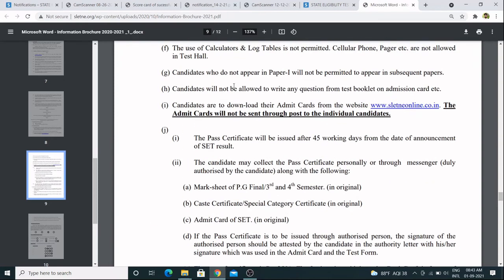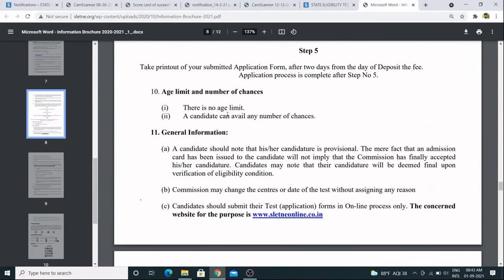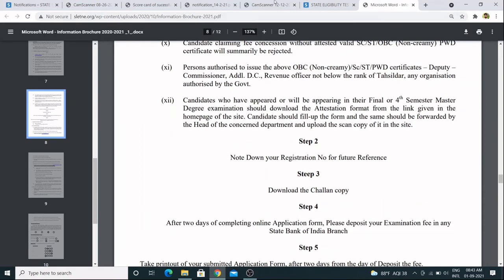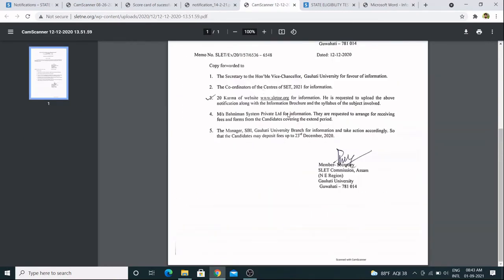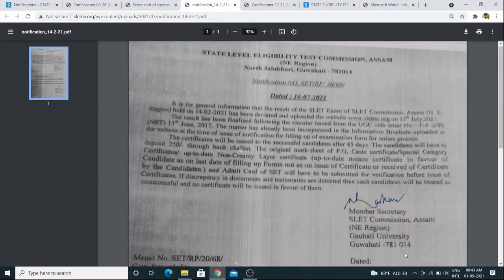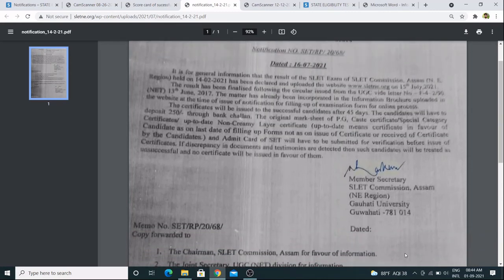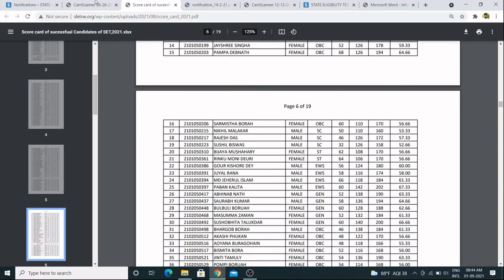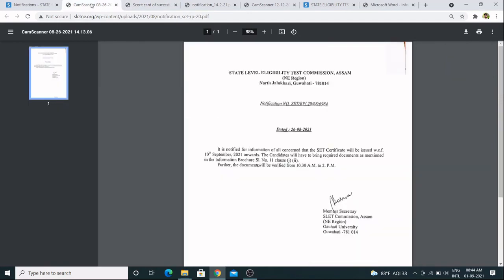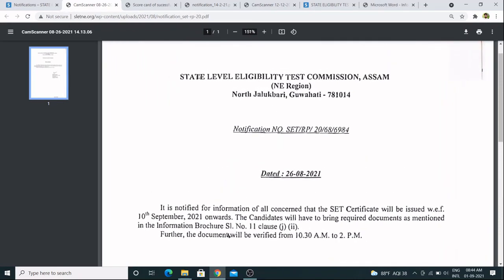Now question is that where to send, right, where to go. Let me show you. See, this is the address, North Jalukbari, Guwahati.